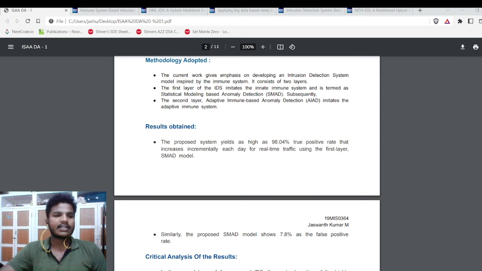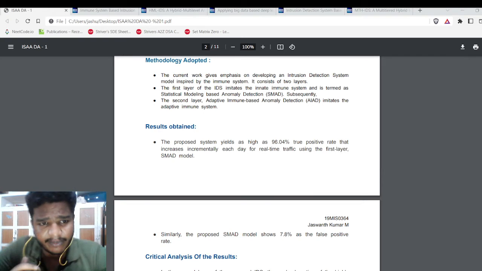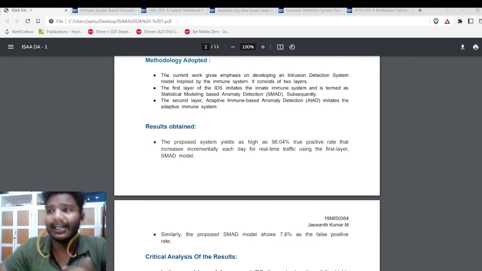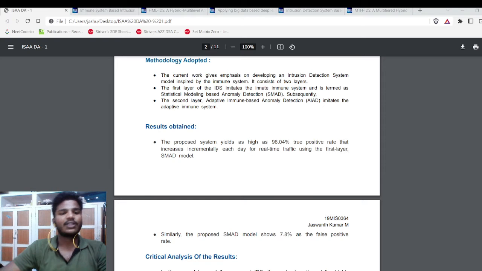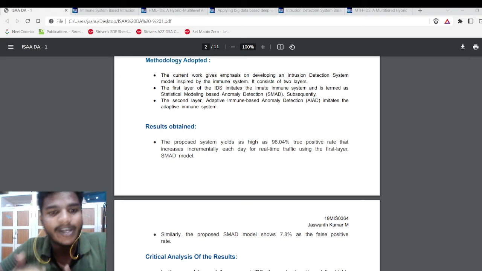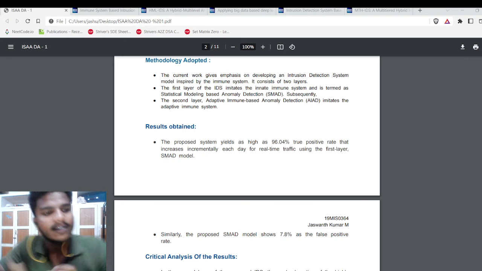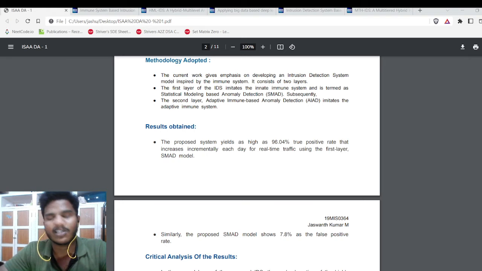Coming to the methodology, it consists of 2 layers. The first layer is the IDS that imitates the immune system, termed as statistical modeling based anomaly detection. The second layer also consists of the pre-processing module, which works like cells that can initiate immune responses by activating the naive T cells for further adaptive responses.